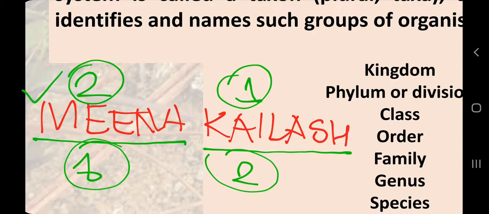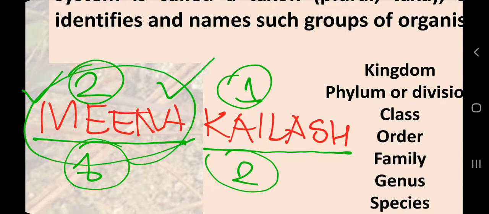Then this Meena, what does this word indicate? This word indicates a group, a caste or surname, or a group of people. So by listening to Meena, you can conclude that I belong to some category, some group of people which belongs to some geographical area or some culture, some beliefs, and this Kailash is my individual name.